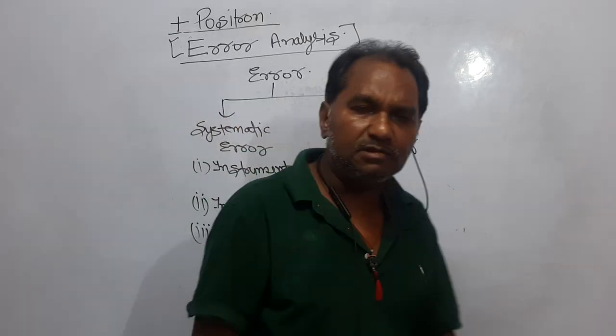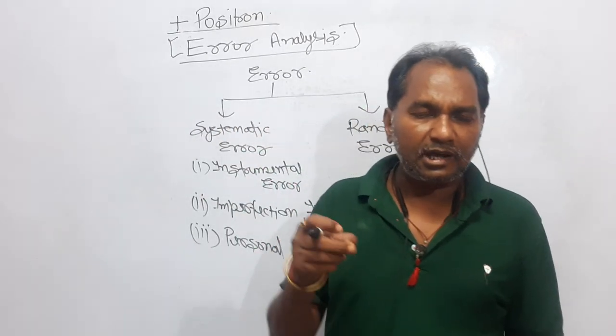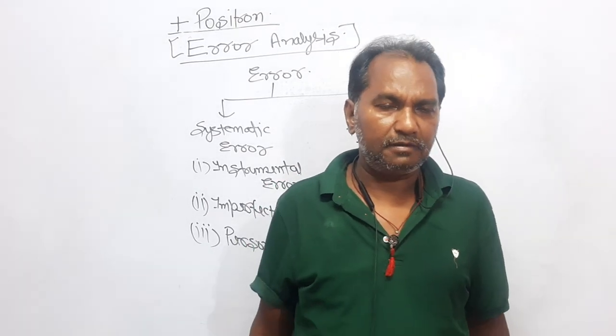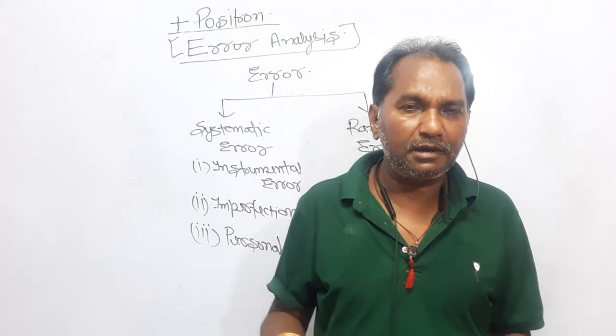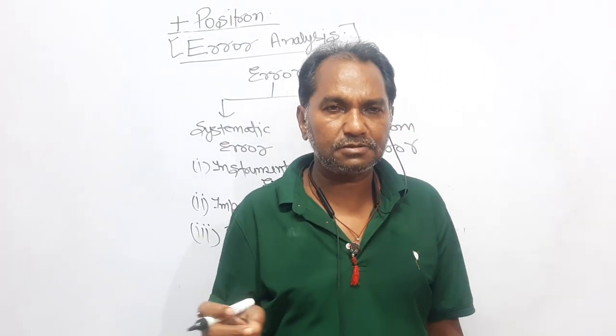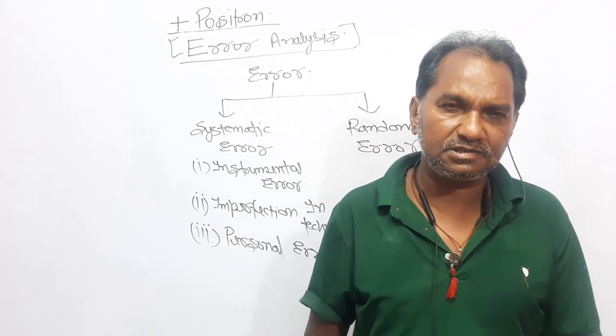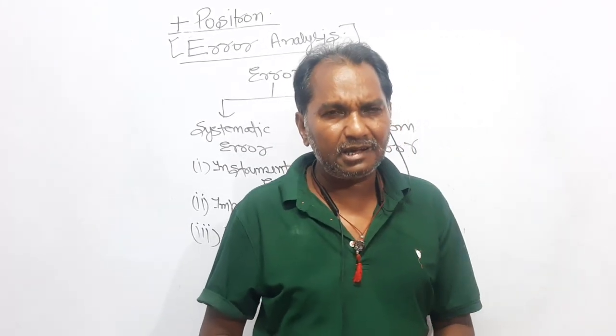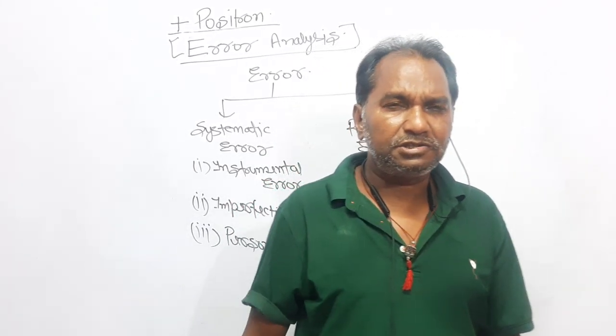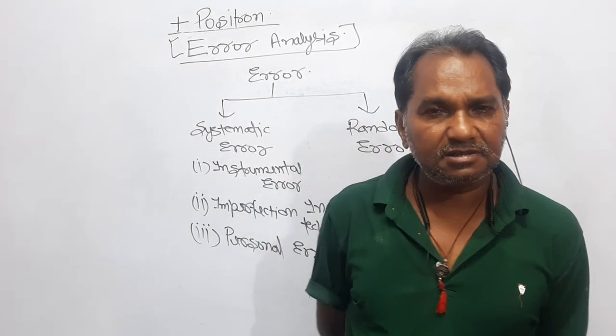Dear students, what is personal error? The error made by ourselves, by the person who is carrying out the experiment, is said to be the personal error. It means the error caused by the individual.